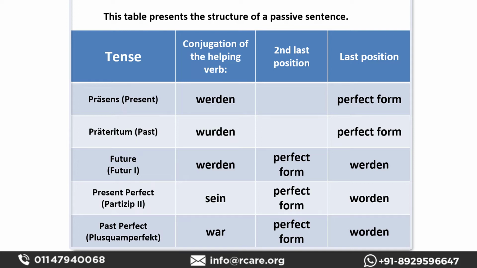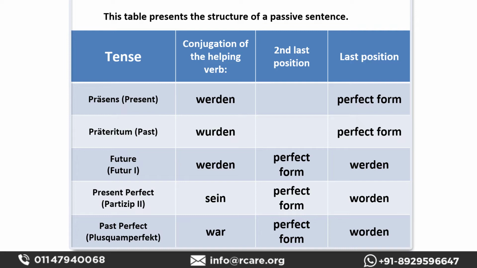Similarly, when we talk about past tense, we have to conjugate the helping verb wurden, and the same, perfect form will be at the last position only. Then we have to form a sentence in future tense. Since we also use werden as a helping verb in future, and it is also used in passive voice.